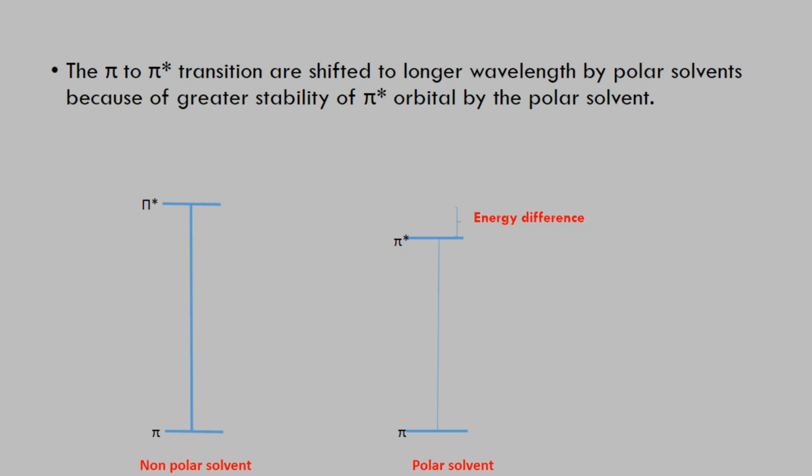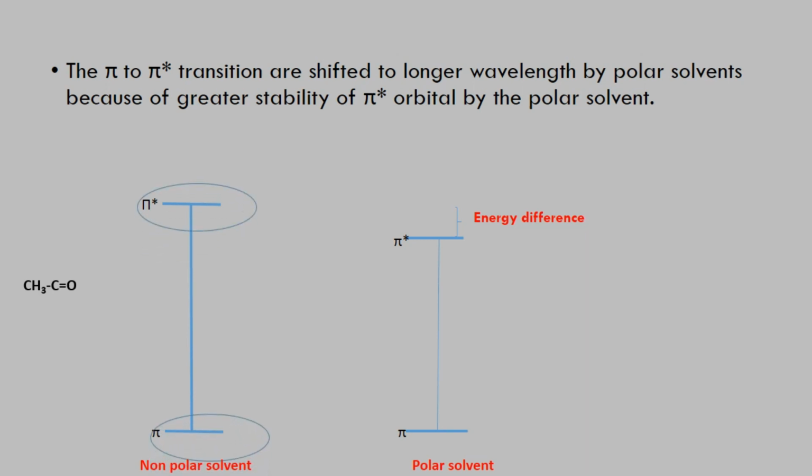Now we next move towards the pi to pi star transition and n to pi star transition, because these two transitions are most commonly used in UV-visible spectroscopy because they have a smaller amount of energy, and that's why they can give a good spectra in the UV region. But whenever we are talking about the sigma to sigma star and n to sigma star transitions, they have a higher amount of energy compared to those two transitions, and that's why we get a band at a shorter wavelength. So now let's start with pi to pi star transitions for non-polar solvent and polar solvent.